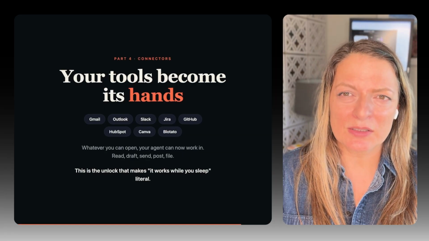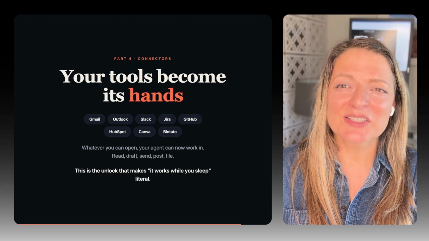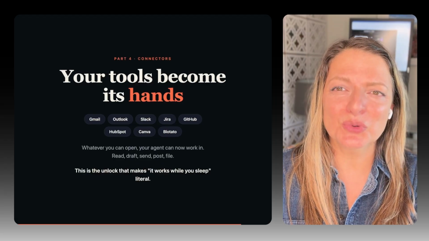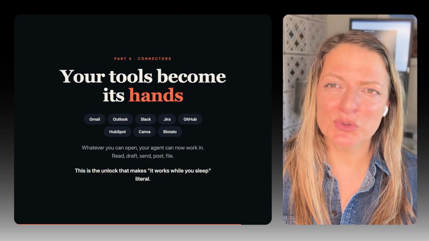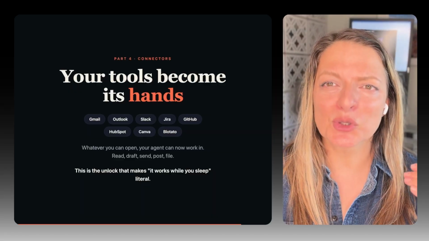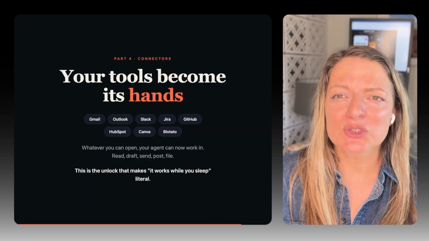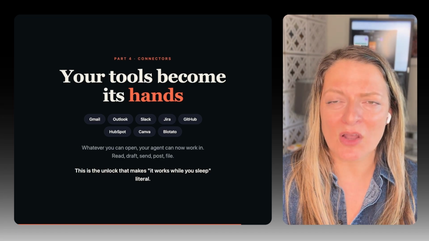When you enable the connector to act on your behalf and you've set it up correctly, it does work while you sleep. So you are able to go to work, go to the park, do whatever it is you need or want to do while the work is done on your behalf. That, it's beautiful. So if you just get that done, that's the next level unlock.